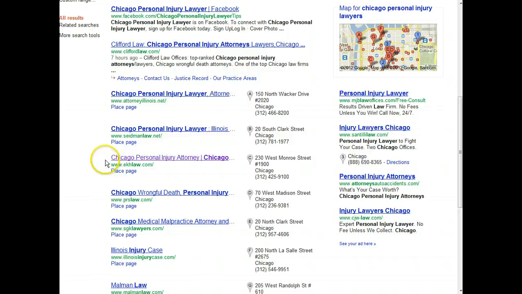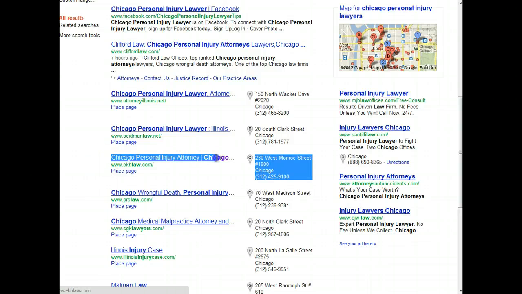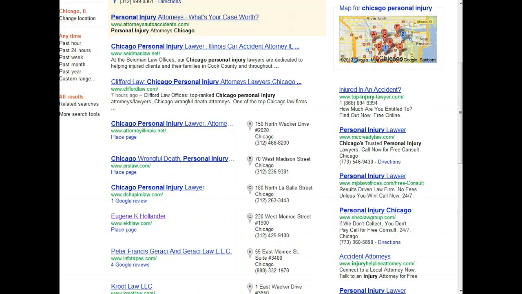Another important point about the title tag is that Chicago personal injury attorney will show up sometimes instead of their business name in their place page. The reason for that is when you get into the top 3, top 2 sometimes, top whatever Google wants to decide that day, it will pull a title tag of your site and list it there rather than your place name. And sometimes that's important.